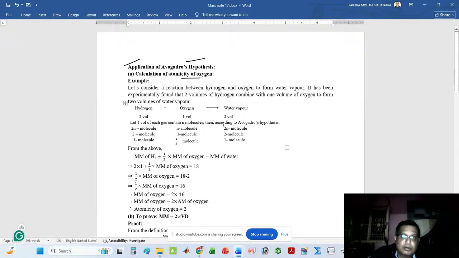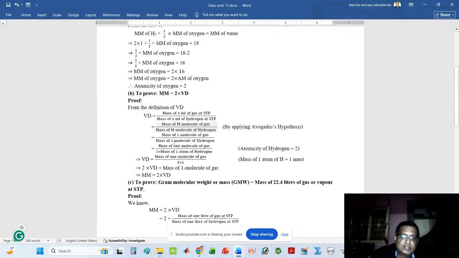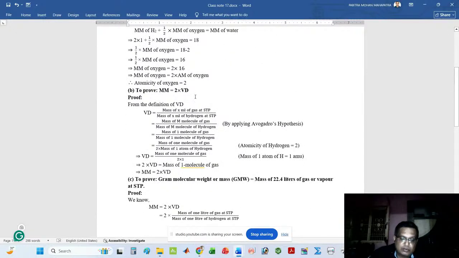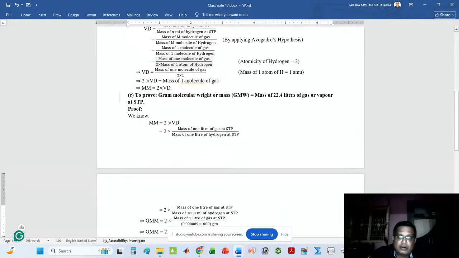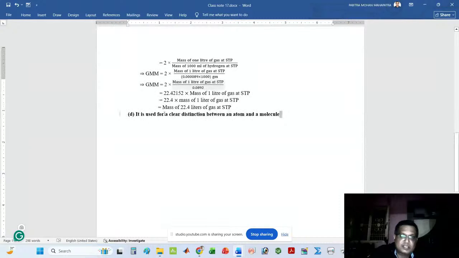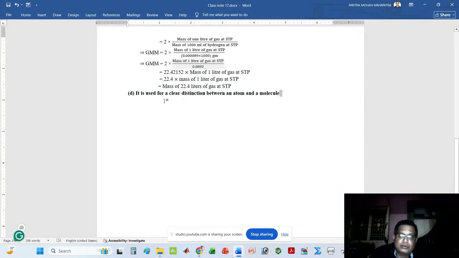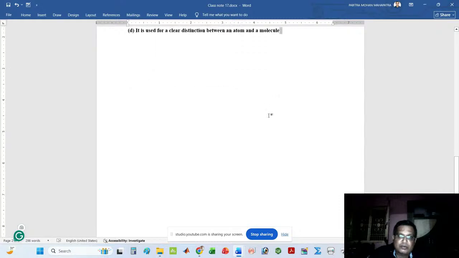First is the calculation of atomicity of oxygen. Second is to prove molecular mass is equal to 2 into vapor density. Third is to prove gram molecular weight or mass is equal to mass of 22.4 liters of gas or vapor at STP. Fourth, it is used to explain a clear distinction between atom and molecule.